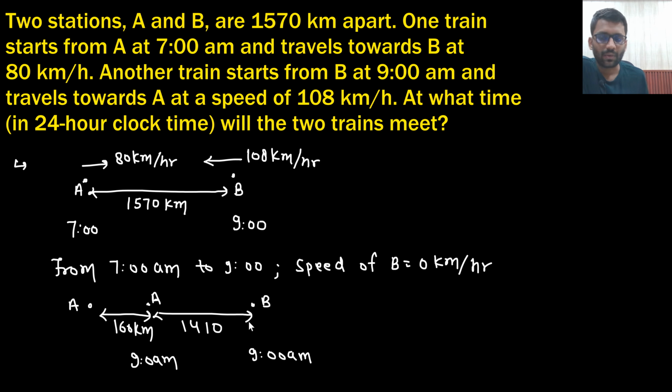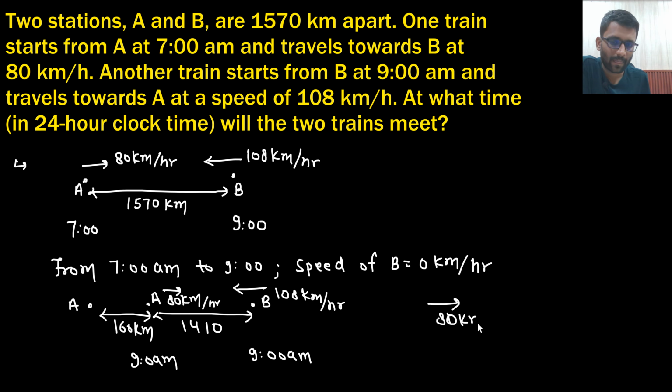Right. Now A is moving with 80 and B is moving with 108. So at what time will they meet? Now this is the scene at 9 a.m. One is coming with 80 km per hour and the other is coming with 108 km per hour.